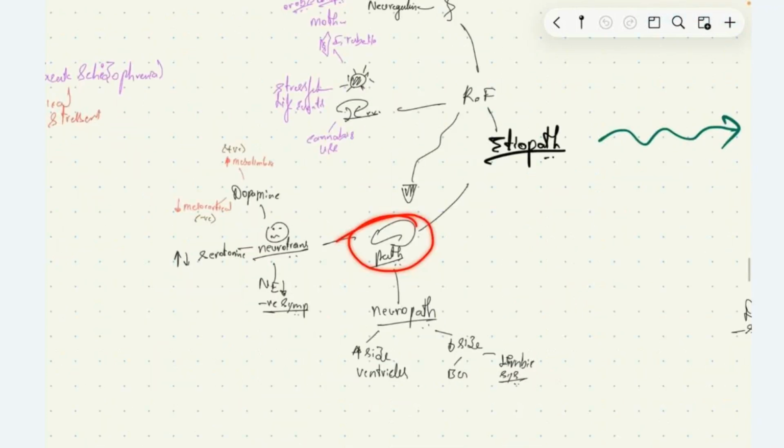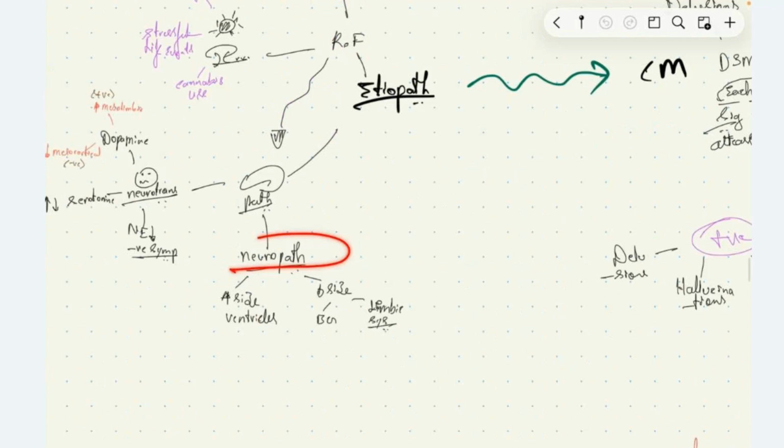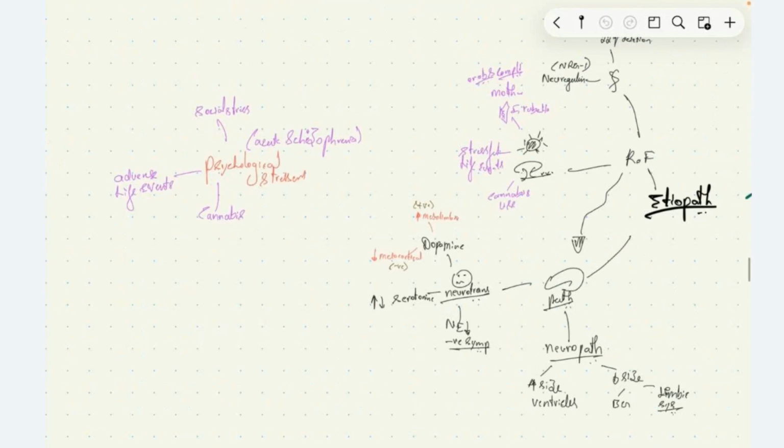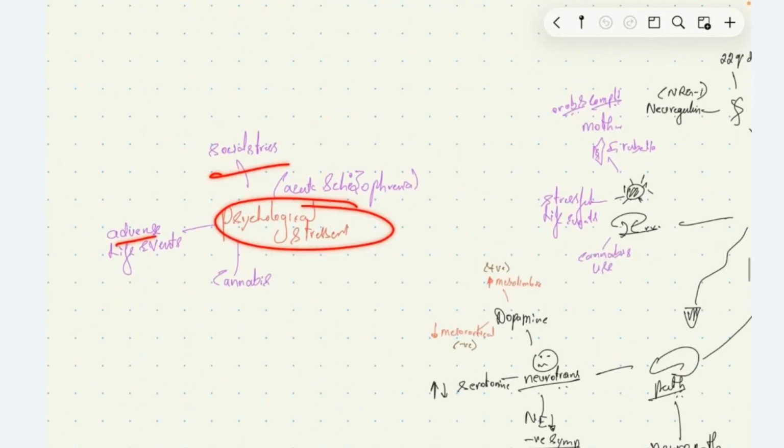All these pathological factors cause impaired neurotransmitter levels. That is, increased dopamine in the dopaminergic pathway in the mesolimbic system causes positive symptoms. Decreased dopamine in the mesocortical pathway causes negative symptoms. Serotonin increase or decrease causes positive and negative symptoms respectively. Norepinephrine decrease has been associated with negative symptoms. Neuropathological changes are an increase in the size of the ventricles and a decrease in the size of the basal ganglia and limbic system. Then we have psychological stressors like social stress, life events, and cannabis causing acute onset of symptoms of schizophrenia.